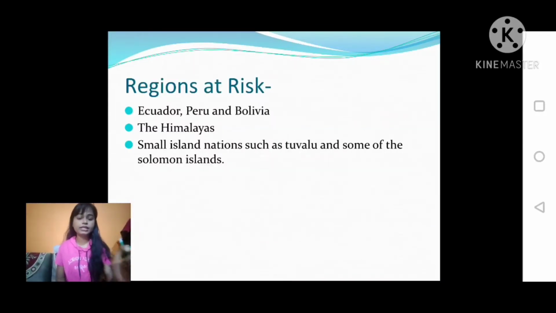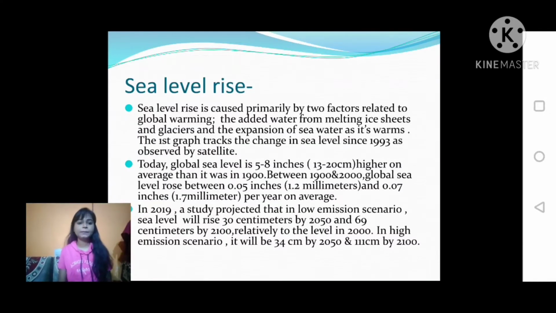Some regions are at much more risk due to glacier melt. There is some flooding, and there is some habitat destruction and deforestation. Sea level rise is caused primarily by two factors related to global warming: the added water from melting ice sheets and glaciers, and the expansion of sea water as it warms.